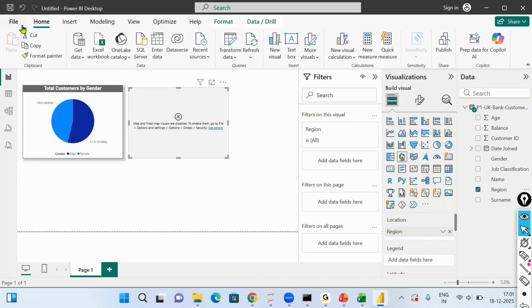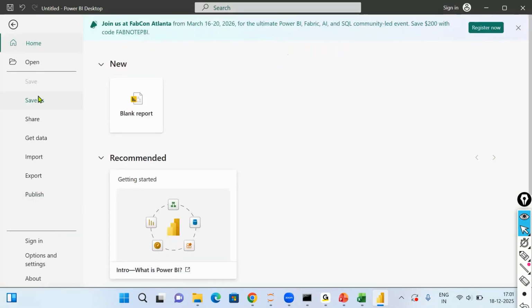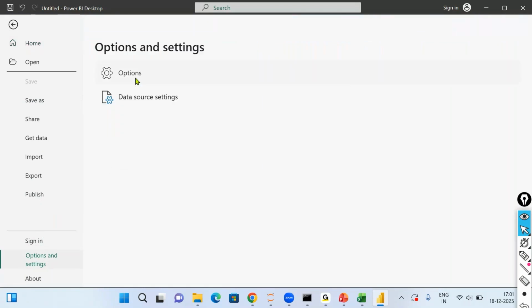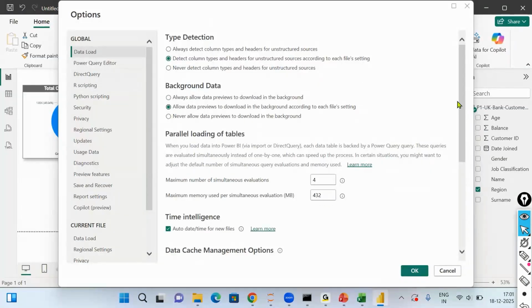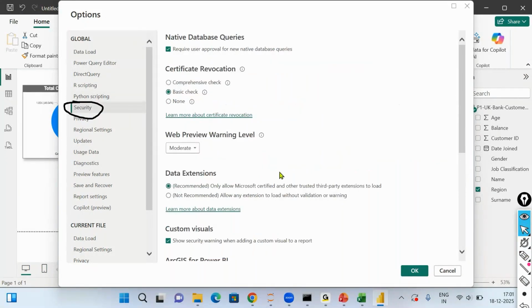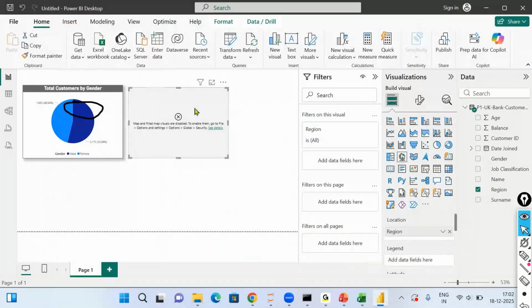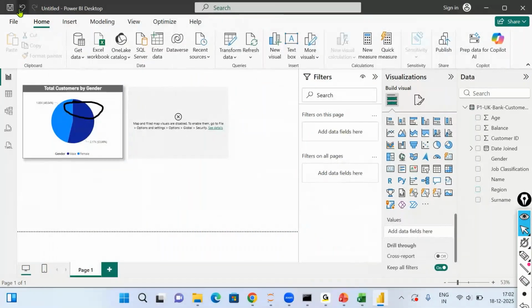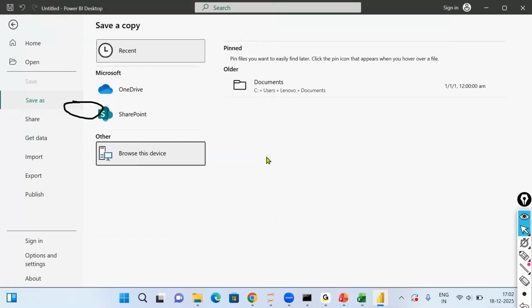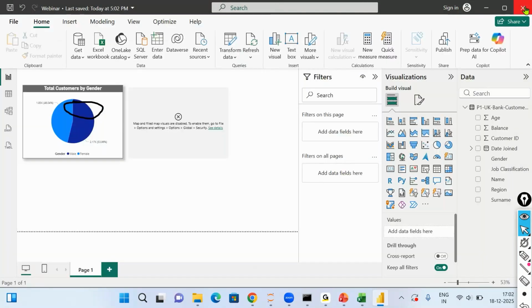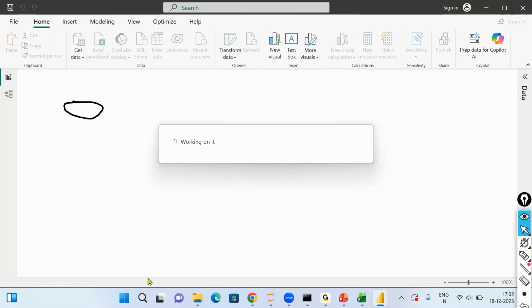So if I change the settings, the settings have to be changed only one time. I click on file, options and settings, and I click on options. You just come to the options window, and there you will see an option of security. Under security, if you scroll down, you have to check the option to use map and filled maps. Once you do that, you have to save this file and reopen it. Once I've saved this, I'll just reopen this file.